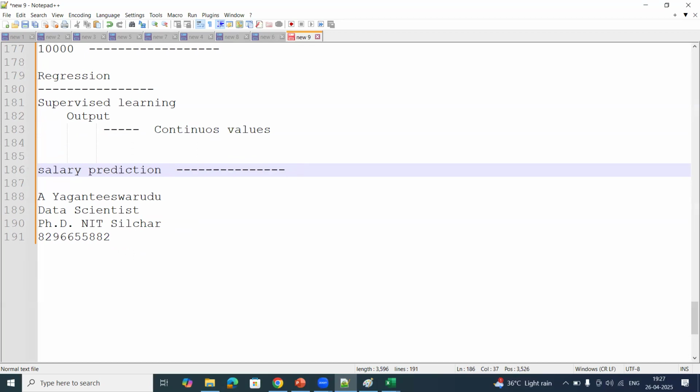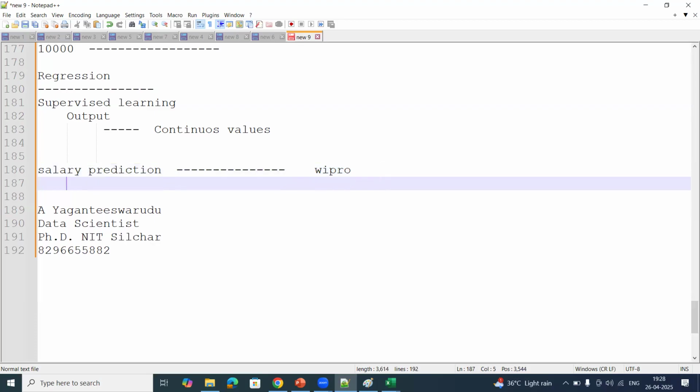The salary will differ, right? So let us assume my student is attending an interview in Wipro. First I need to collect all the historical data about their employees. Based on their experience, performance, categories, education levels, the salary will be different.